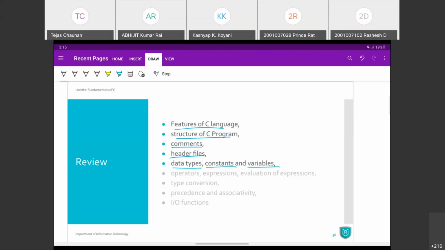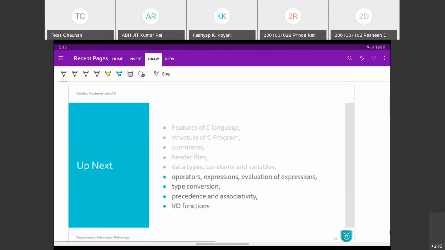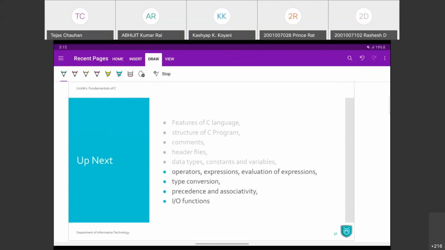It's time we conclude this session, and in the next session we are going to cover operators, expressions, how we can have mathematical expressions and how we can evaluate those expressions, and then we'll continue with the next topic. So that's what we are going to cover next, so that you will be able to write your own program which will have some mathematical operations inside it.